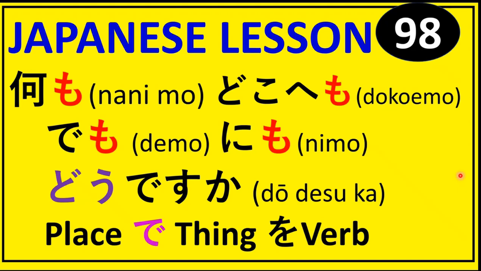Today is the 98th lesson of the series, Japanese for Beginners. And today we are going to discuss quite a few topics. These include nanimo, dokoemo, demo, nimo. That means all these applications of the mo particle.